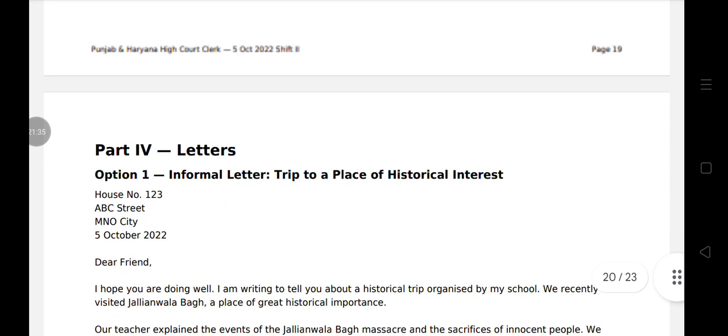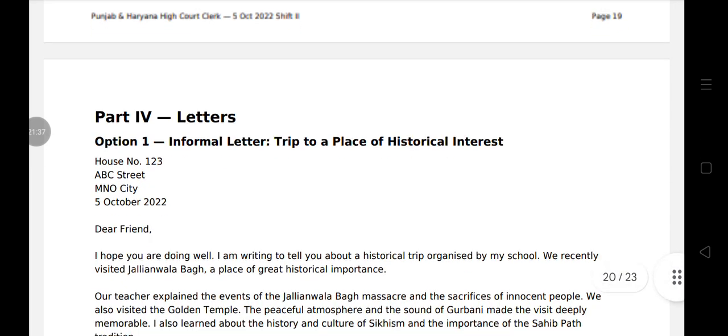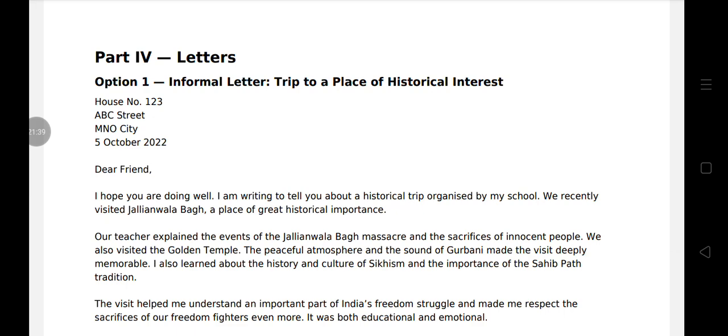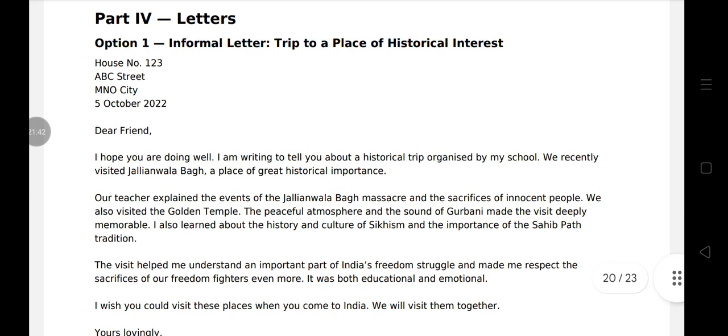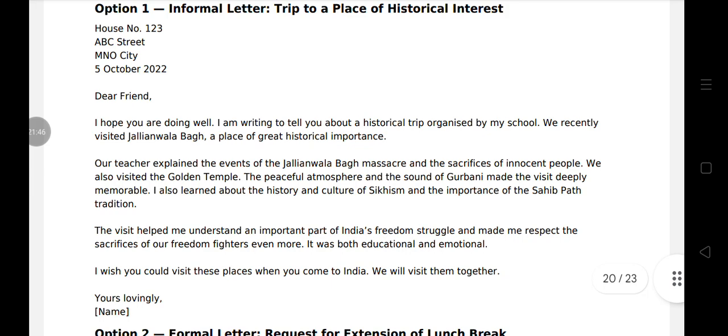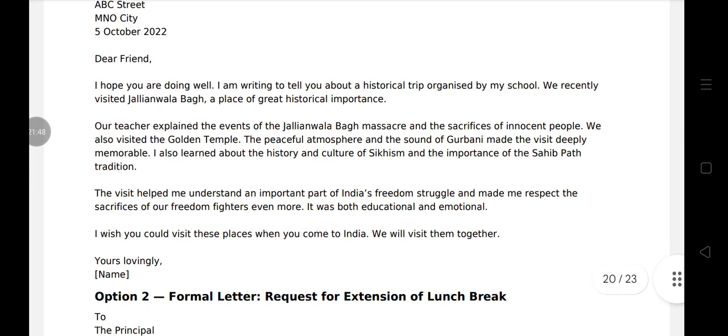Part 4. Now letters. Option 1, informal letter. Trip to a place of historical interest. First write address, date. Dear friend, I hope you are doing well. I am writing to tell you about a historical trip organized by my school. We recently visited Jallianwala Bagh, a place of great historical importance. Our teacher explained the events of Jallianwala Bagh massacre and the sacrifices of innocent people.